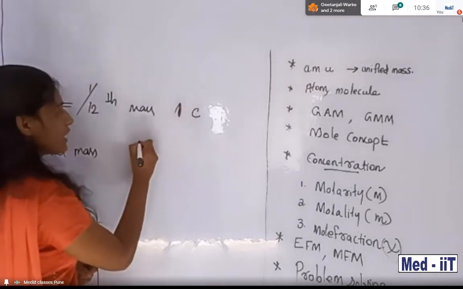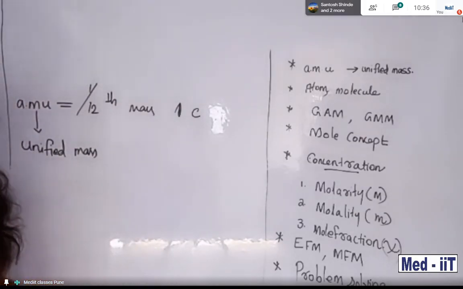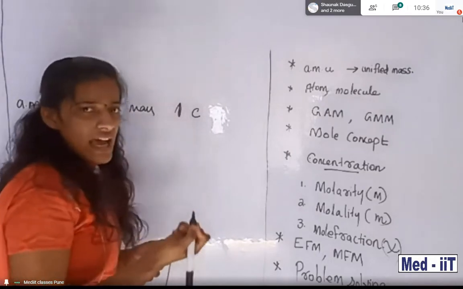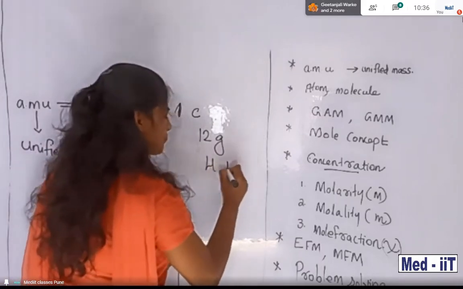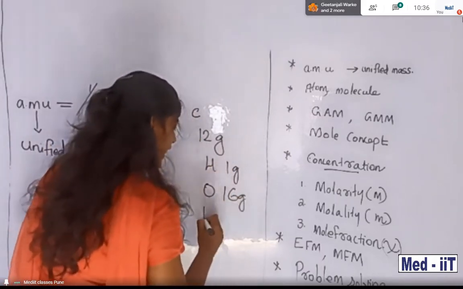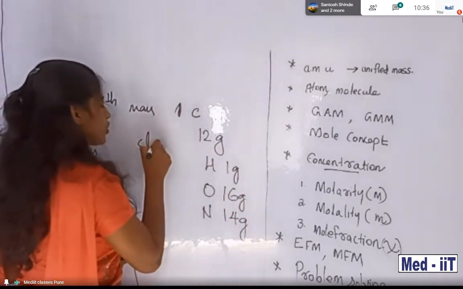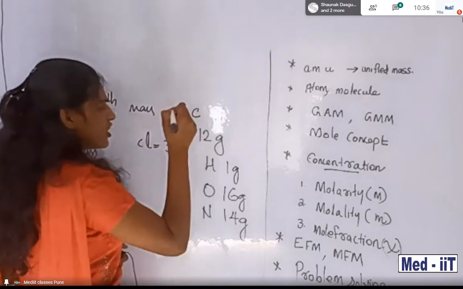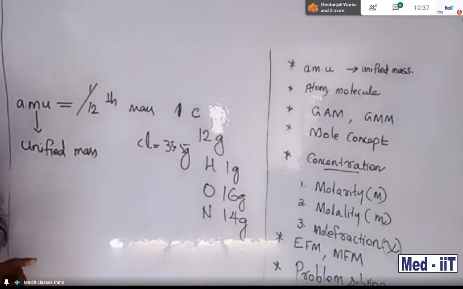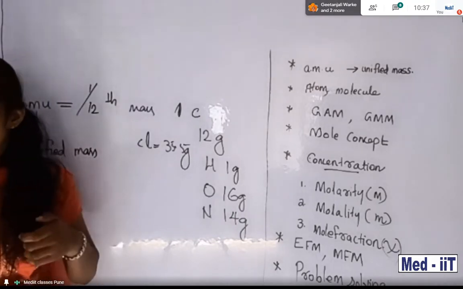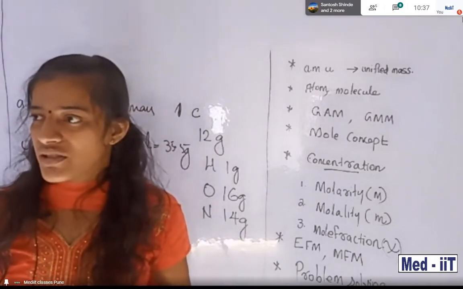Look, students, what about the atomic mass? Before discussing this, you want to become familiar with some atomic masses. I think you are familiar with carbon is 12 gram, hydrogen is 1 gram, oxygen is 16 gram, nitrogen is 14 gram, then chlorine is 35.5 gram. So you want to familiarize yourself with atomic mass, not atomic number.